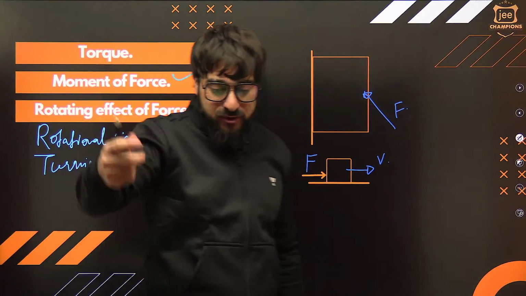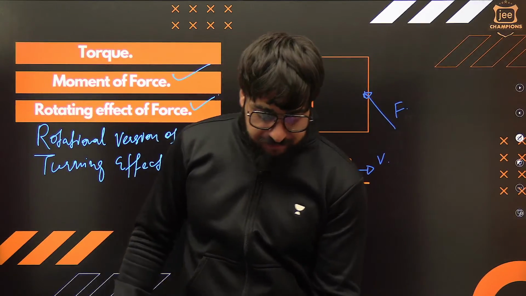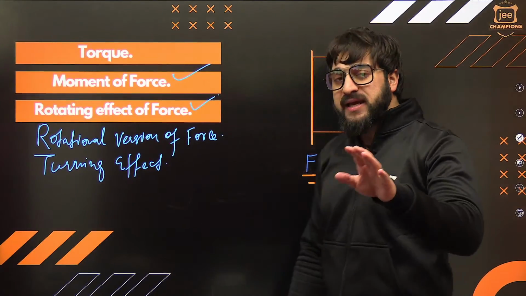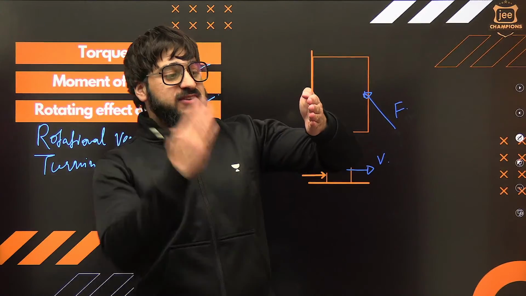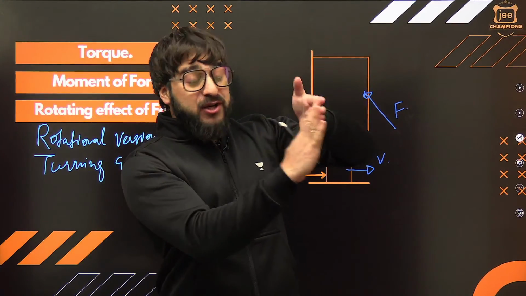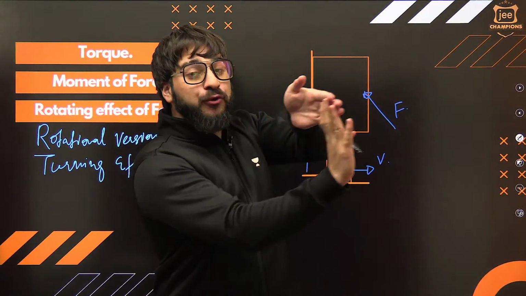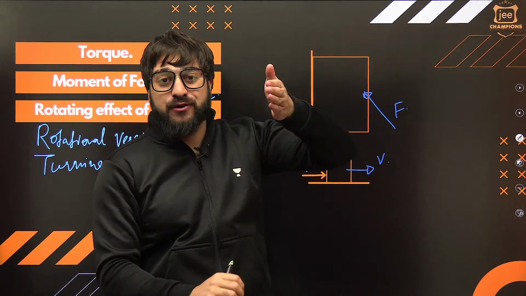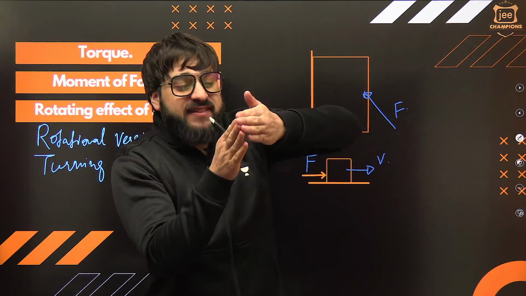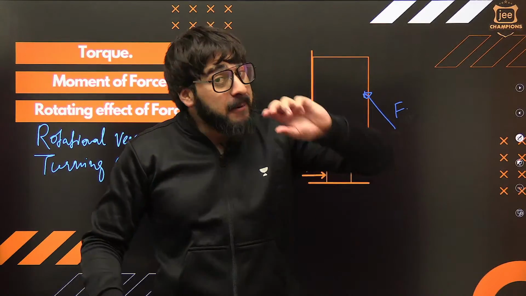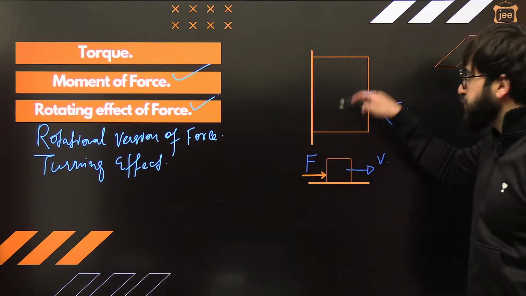This is moment of force. Understand? Rotational version of force. I hope you got the feel of this one. Simply, for example, we have a door over here, and we are applying some sort of force on this door. Because of that force, a rotating effect is being produced in that door, and because of that rotating effect, the door is rotating over here. That rotating effect is what we call the torque. I hope you got the feel.